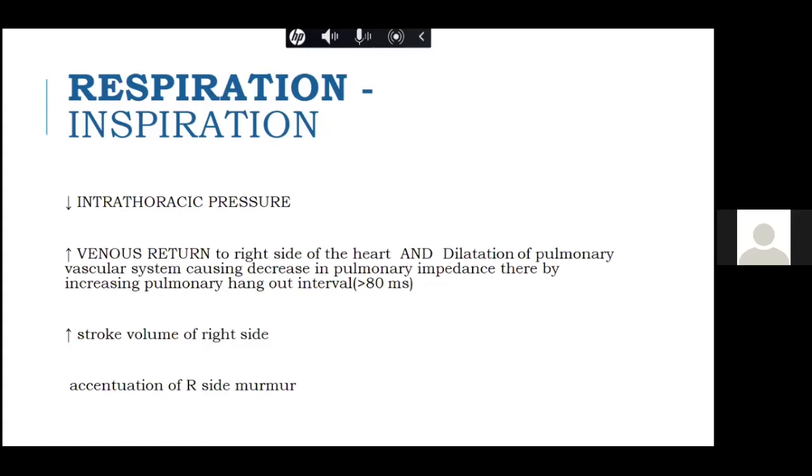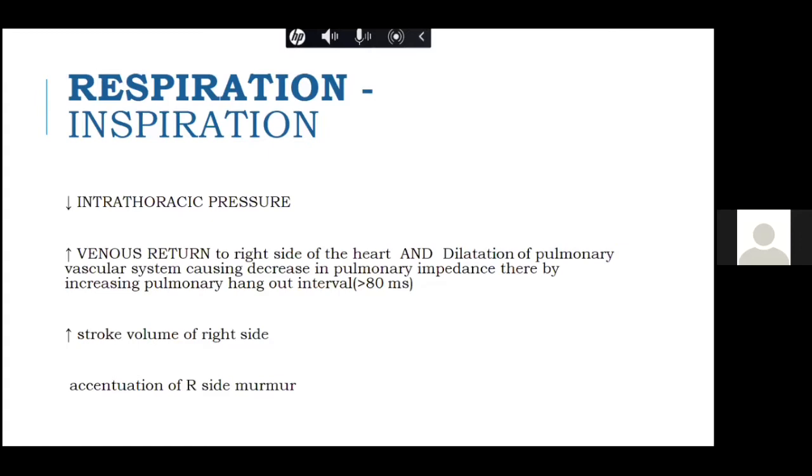Now, on inspiration, the intrathoracic pressure decreases. There is increased venous return to the right side of the heart, and there is a dilatation of the pulmonary vascular system causing increased hangout interval. So this is the mechanism of why the split of A2 and P2 increases. There is also an increased stroke volume to the right side, and almost all the murmurs of the right side increase. Last time I told you there is only one exception to this, the pulmonary ejection click.